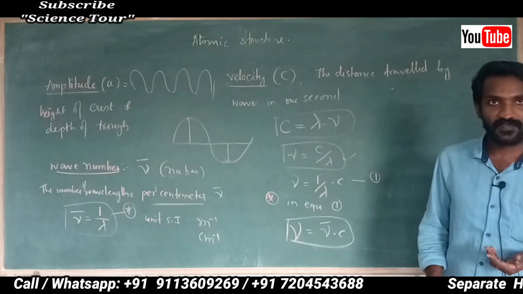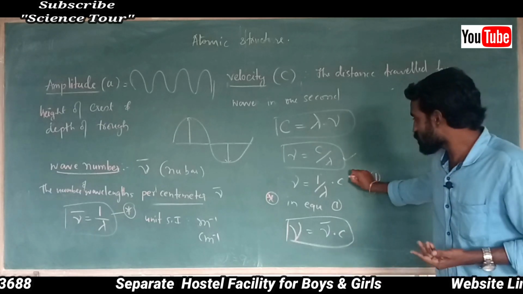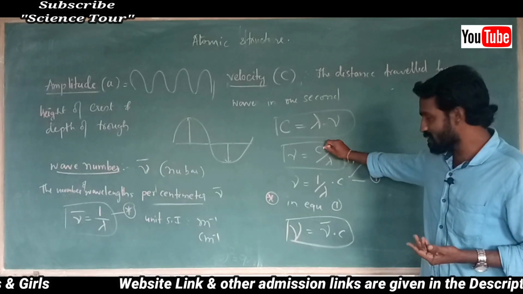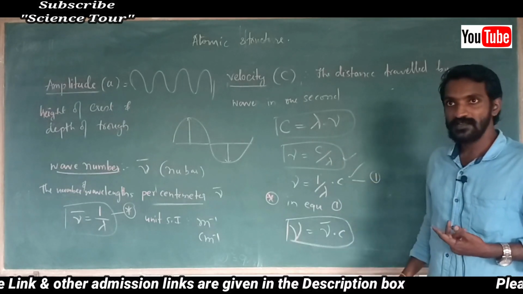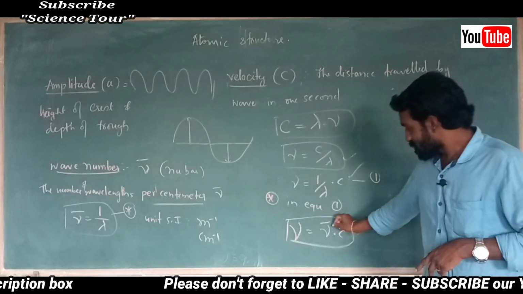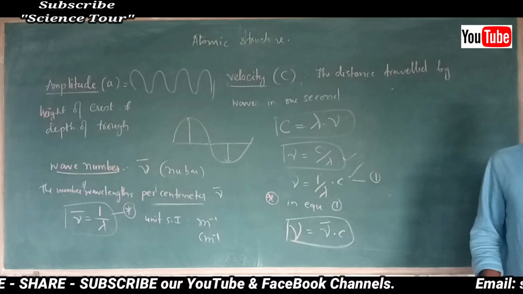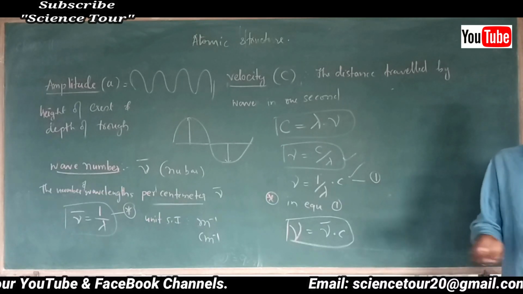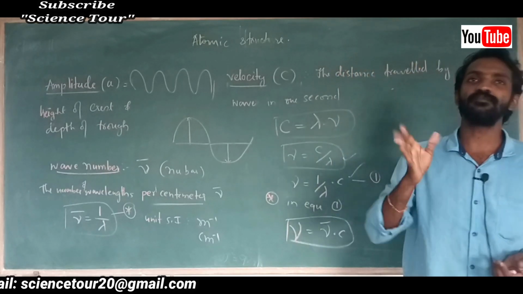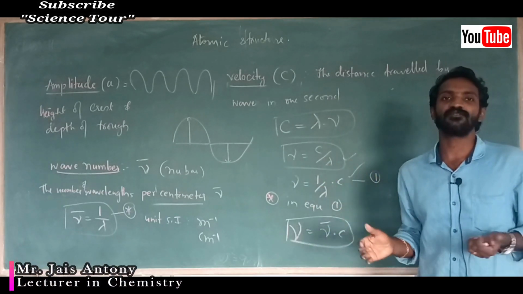Sometimes they may give wave number and speed of light, and you can find frequency. By rearranging this one, they may give sums on this particular relationship. Immediately you can find it using this formula. Just rearrange whichever one you want and you can find it out. So note down.